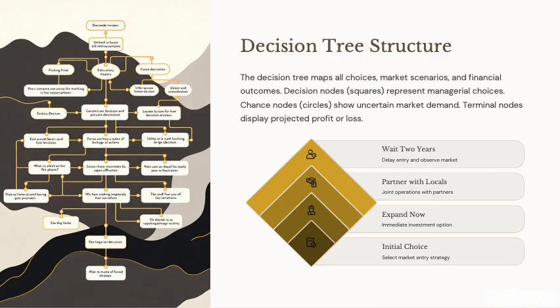And here is the decision tree diagram illustrating the full decision structure. The square nodes represent the decision points while the circles represent the uncertain outcomes like changes in tourism demand. Each branch leads to a potential profit or loss at the terminal nodes. This visual model allows us to calculate and compare the expected monetary values of each decision path.